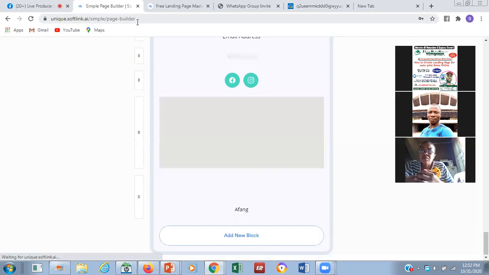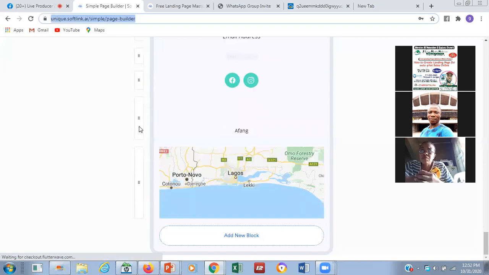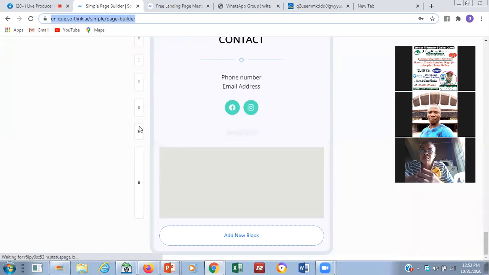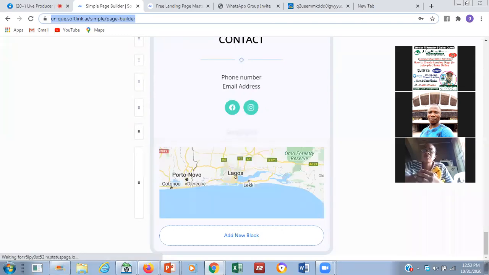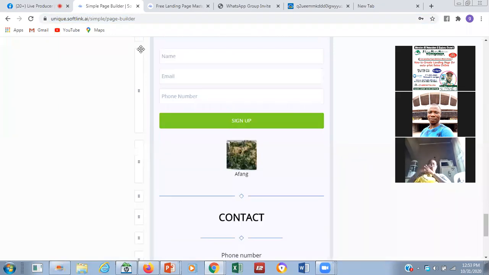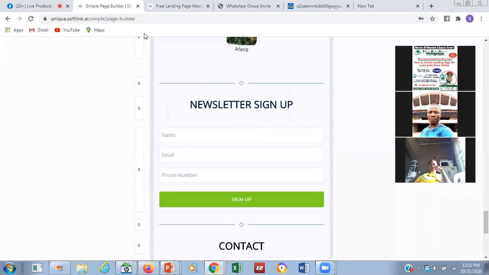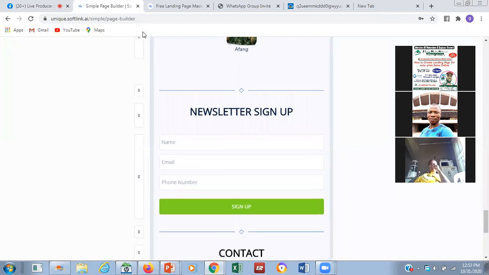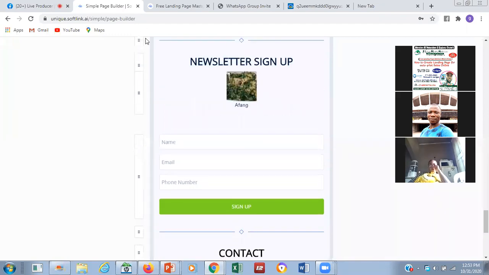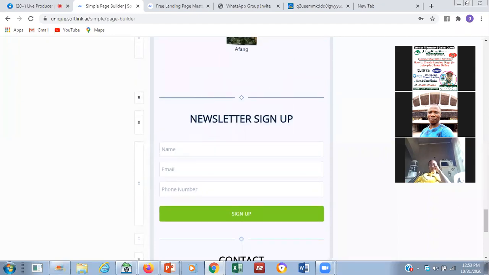I think the network is very slow this afternoon, so you need to bear with us for the slow network. You can see I've dragged it up here. You can click it and drag it to the top also. You can see it has been dragged up. You can actually click it and still move it up more. You can drag it up, and up. So that is how to create an avatar. That is the essence of avatar in your landing page.